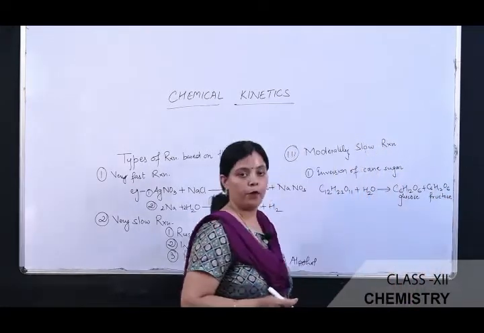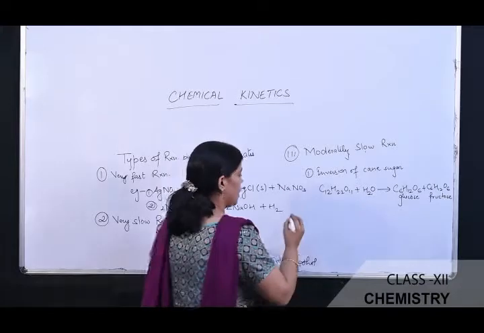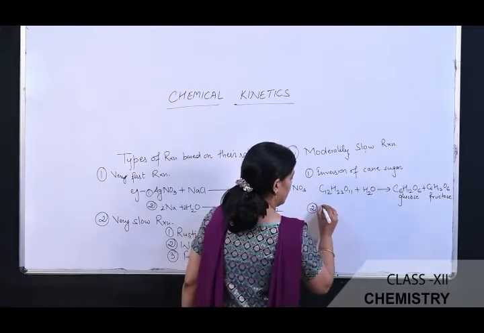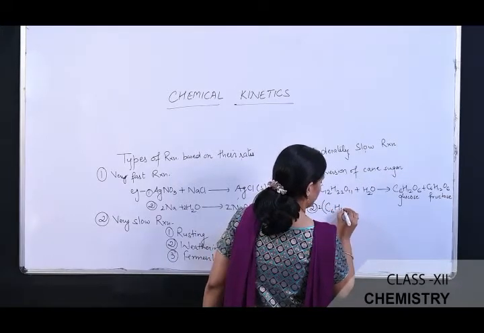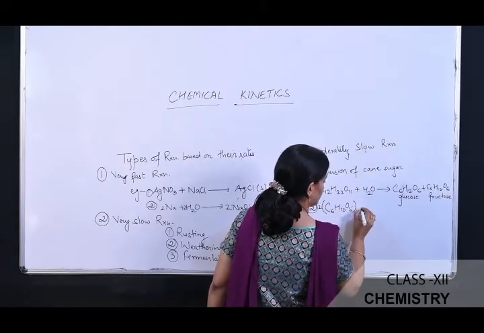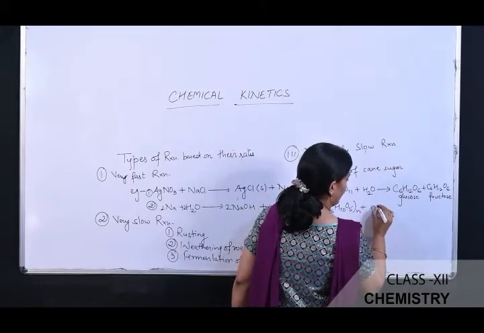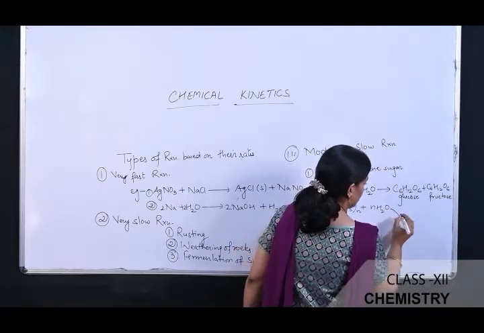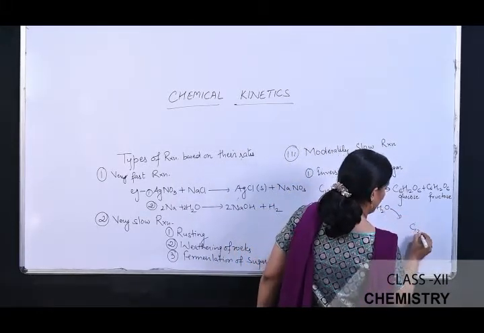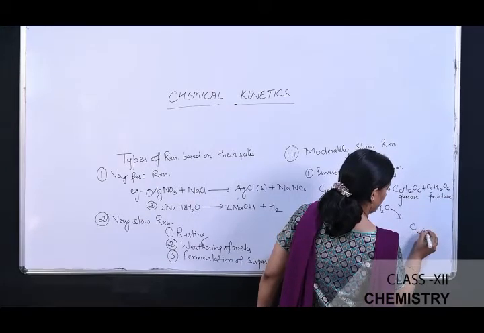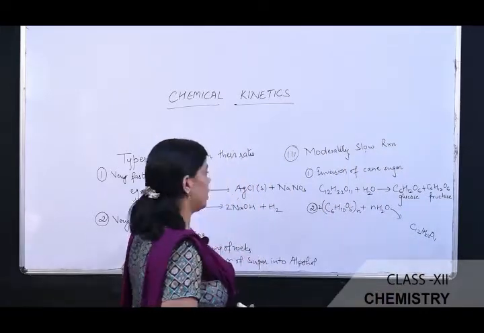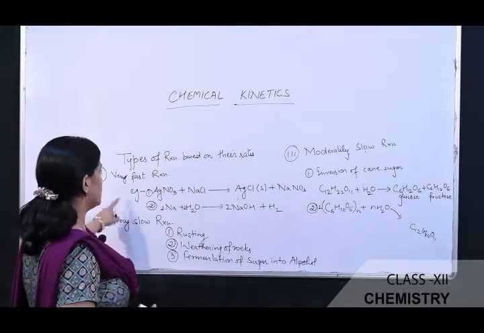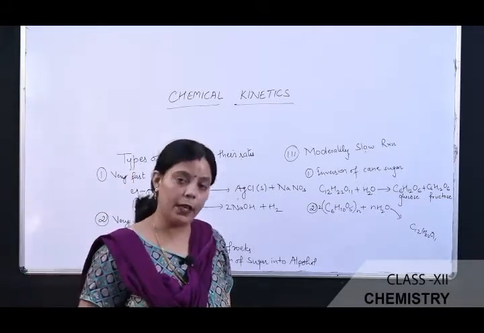This is an example of a moderately slow reaction. Another reaction is hydrolysis of starch, (C6H10O5)n. This is the formula of starch. When it undergoes hydrolysis, it results in the formation of C12H22O11, which gives sucrose. So these three are the classifications based on the rate of the chemical reaction.